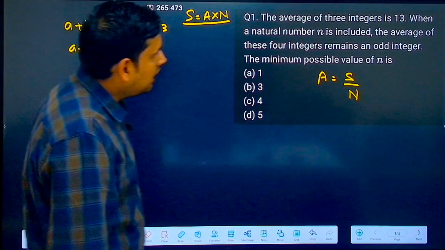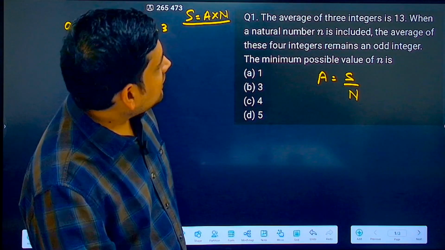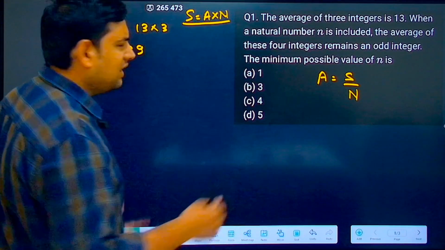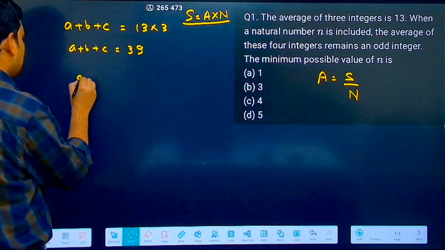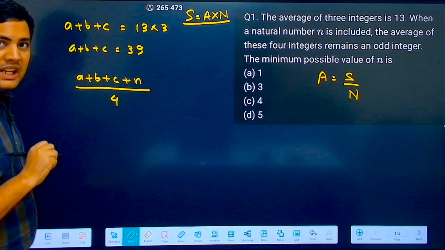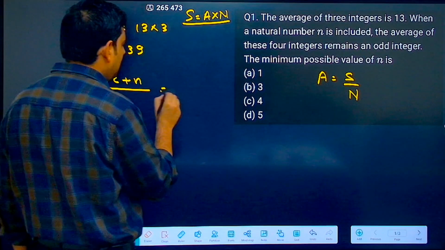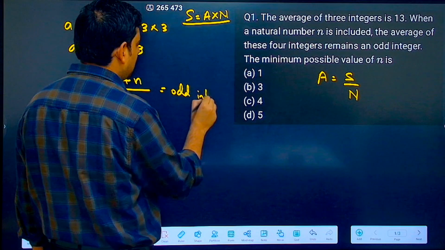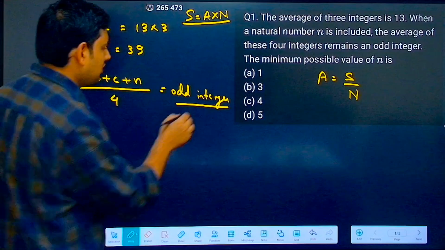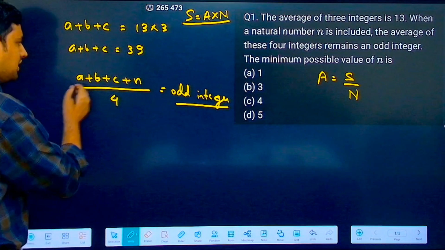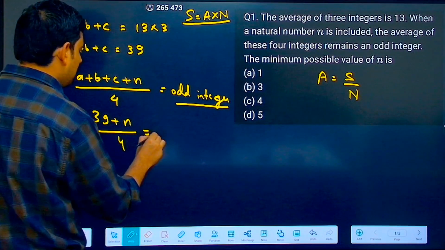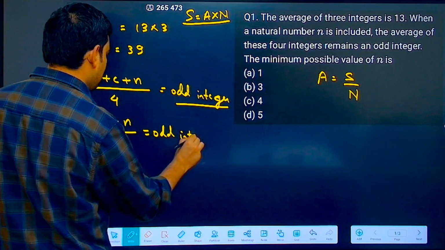Now, it says, when a natural number n is included, the average of these four integers remains an odd integer. So some natural number n is added, and it is talking about its average. So a plus b plus c plus n by 4. This should come out to be an odd integer. Correct. Now you can just check it by option. Nothing much. Now, if you see here a plus b plus c is 39. So 39 plus n by 4 should come out to be an odd integer.